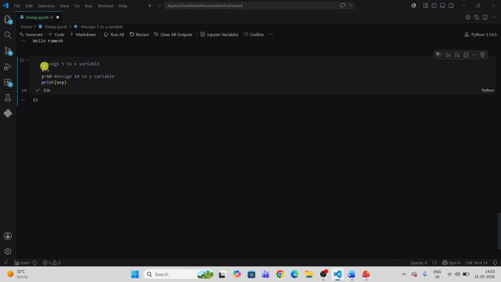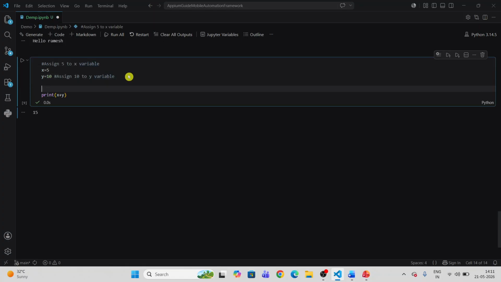You can see here I placed a comment at the start of the line, and then here after assigning the variable, I'm placing a comment. So both will work here. Okay, and now I want to print x and y.